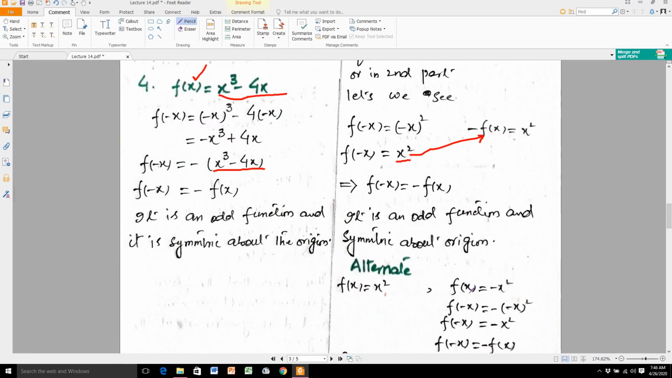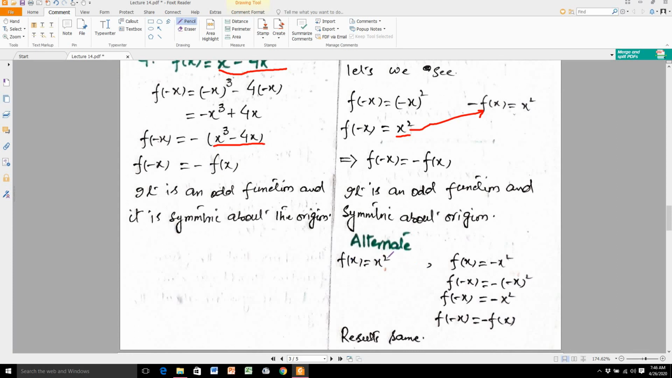Now we take the other side. We do its alternate. f of x is equal to x square and f of x is equal to minus x square. Now we change in the second part. f of minus x is equal to minus into minus x whole square. When you open the square, it is equal to minus x square. And you see here this x square is equal to this f of x.